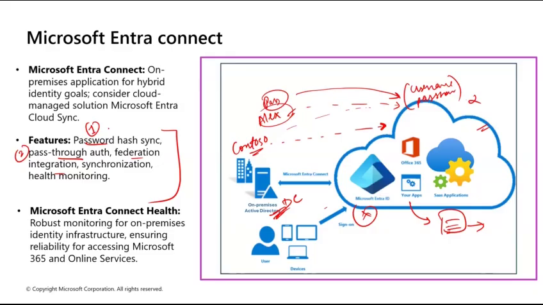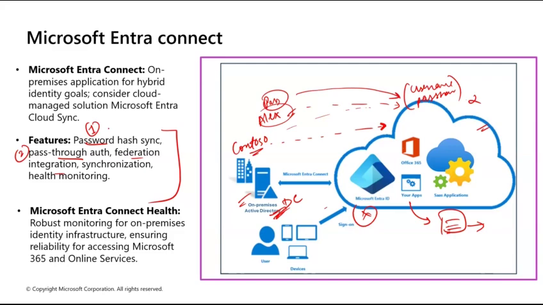Lastly, we have something called federation integration. Now, what is federation integration? Authentication is handled by an on-premise federation service, such as ADFS, Active Directory Federation Services. It enables more advanced scenarios like smart card, certificate authentication, or custom policies.